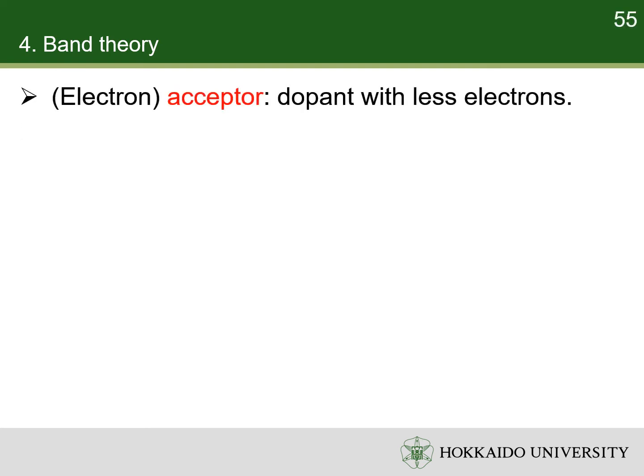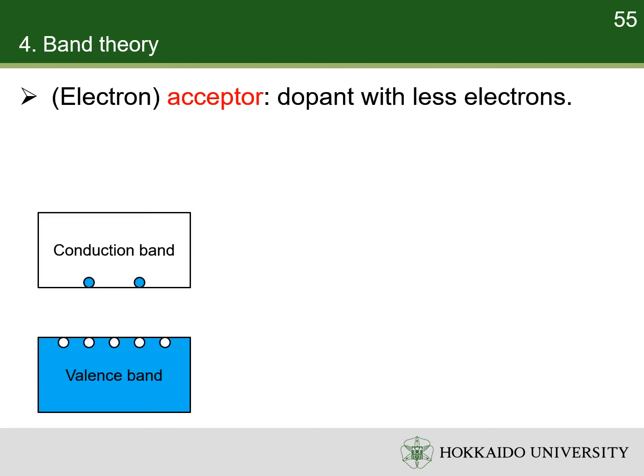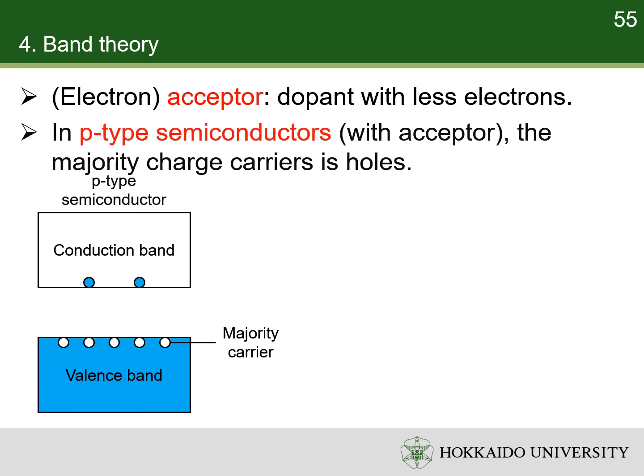If a dopant atom has fewer valence electrons than the base semiconductor atom, it is an electron acceptor. A semiconductor with electron acceptor has fewer electrons than holes. Thus, the majority carrier in such semiconductor is the holes. Such semiconductors are called p-type semiconductors. P stands for positive because the majority carrier is positively charged. The Fermi level in a p-type semiconductor is closer to the valence band.